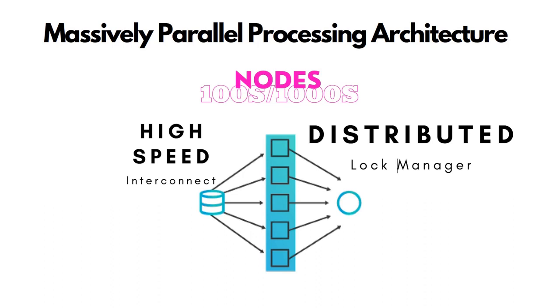The main components of a massively parallel processing architecture are the nodes that participate in the cluster. There can be hundreds or thousands of nodes, and there is a need for high-speed interconnect between the nodes and distributed lock management to orchestrate the resource utilization between the nodes that process in parallel.